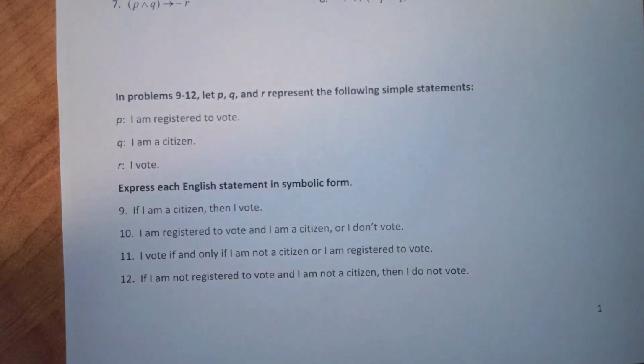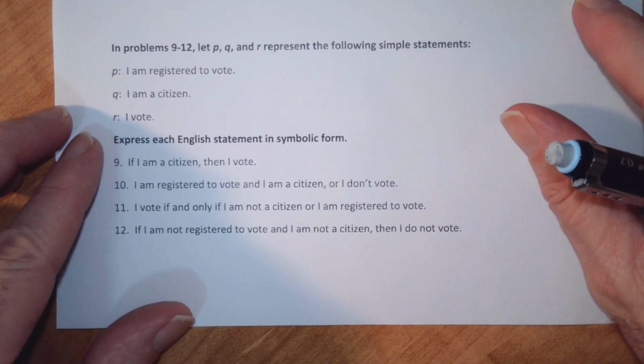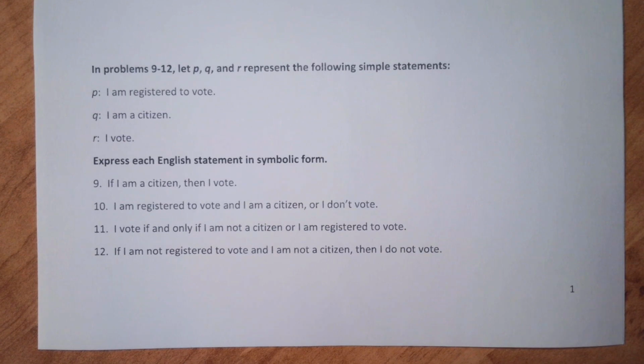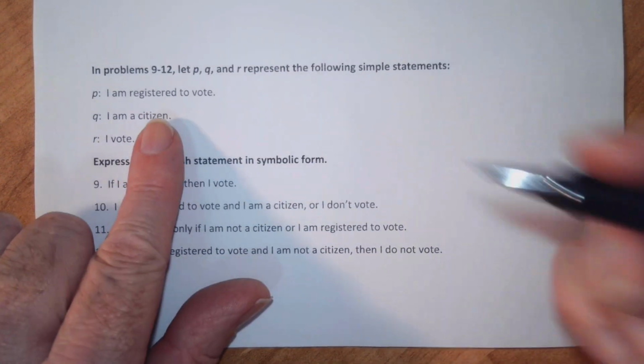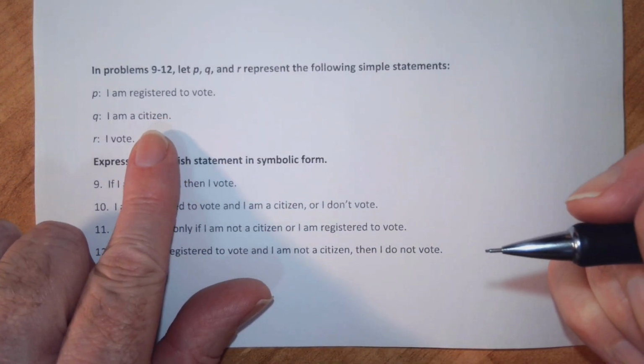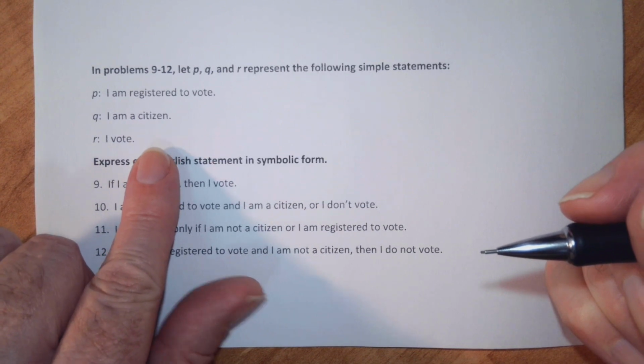So now we're going the opposite direction. I'm registered to vote. That's statement P. I'm a citizen. Statement Q. I vote.